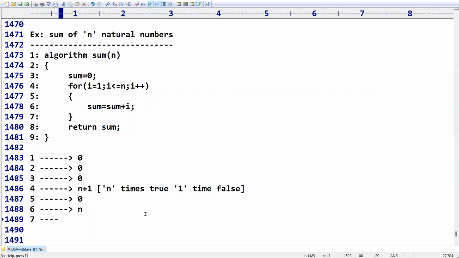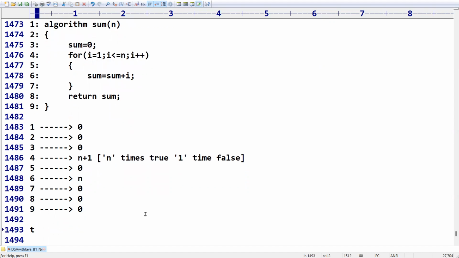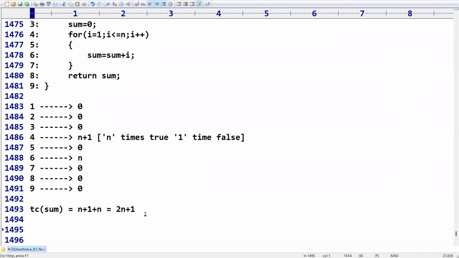And of course, we know for the seventh line it will take 0. For the eighth line, we can consider 1 or 0. For the ninth line, it is going to take 0. What is the total time complexity of this algorithm, the sum of n natural numbers? If you count, n plus 1 plus n, I can write it as 2n plus 1. You need to consider only this n, so you can ignore all these other parameters.